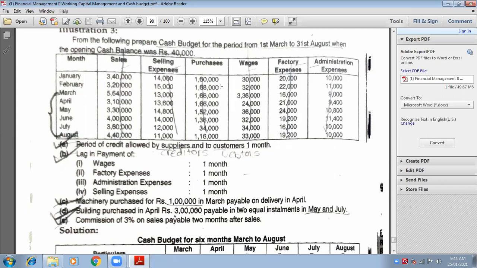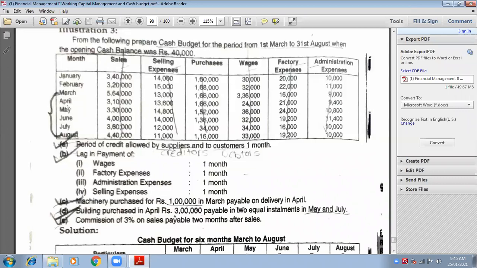What about April? Can you tell me what is the amount of April for wages? 3,36,000. Now, where you are showing wages? Payment. Very good. Where did you show purchases? Payments. Purchases in the payments, wages also in the payments. So what is the amount to be shown in the month of April? 3,36,000. Very good.